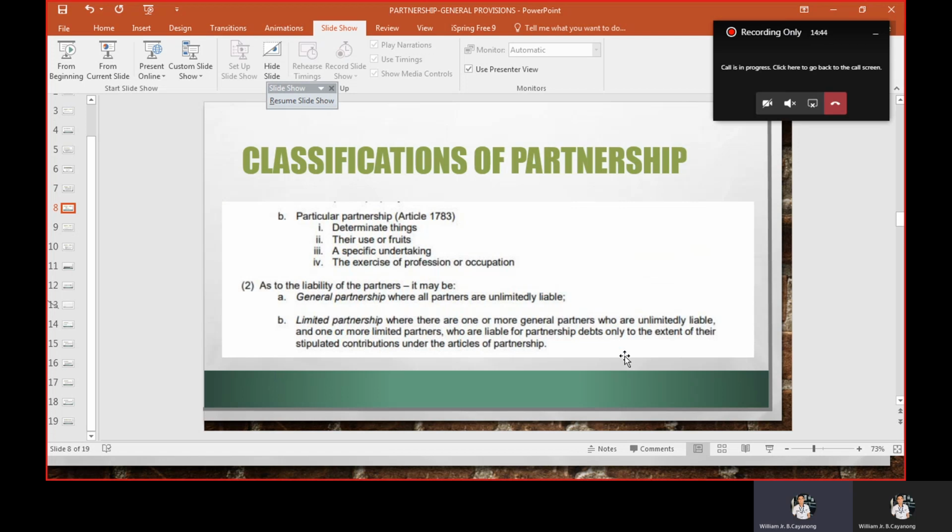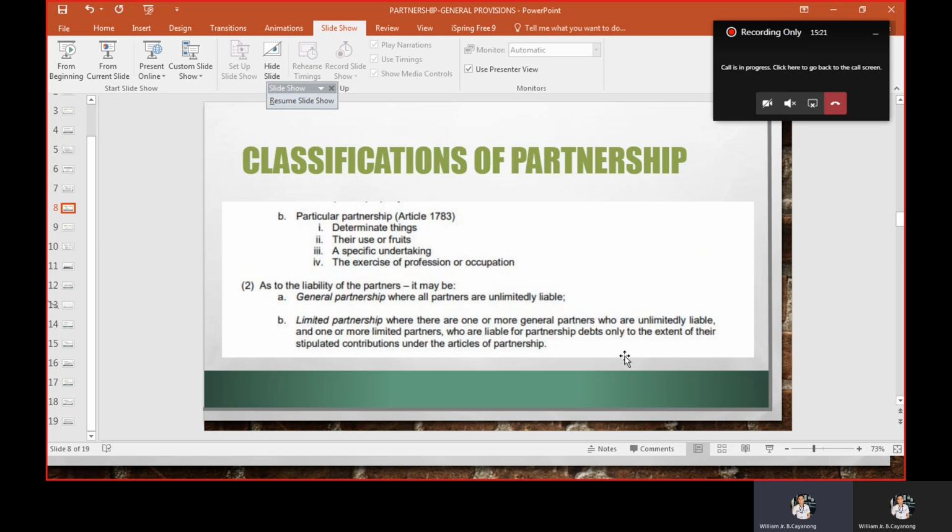When we say particular partnership, if a particular partnership has for its object determining things, their use or fruits, or a specific undertaking, or exercise of a profession. So that's the composition of a particular partnership, meaning they form a partnership for a particular purpose. Example, a real estate partnership, where partner A contributed a parcel of land and B a building. So the partnership they are forming is a real estate partnership.